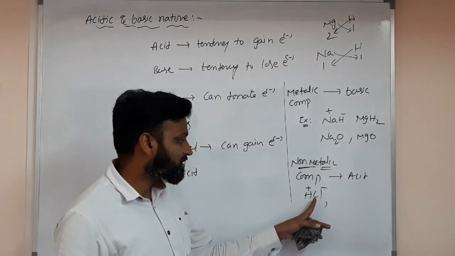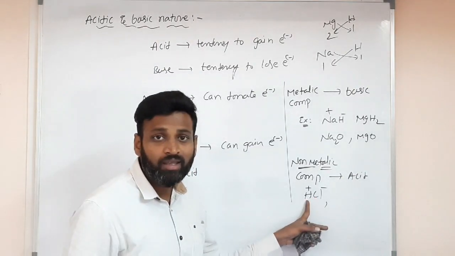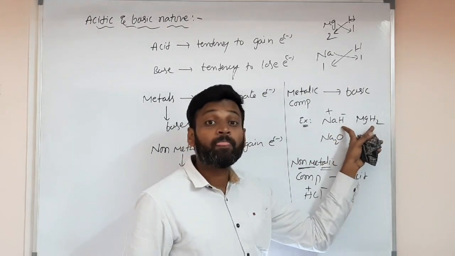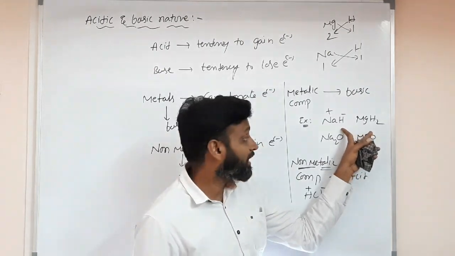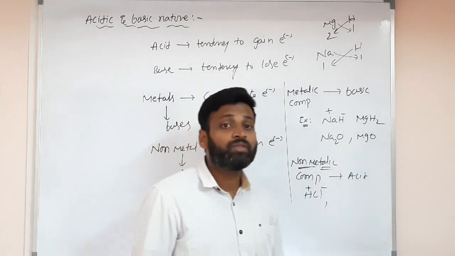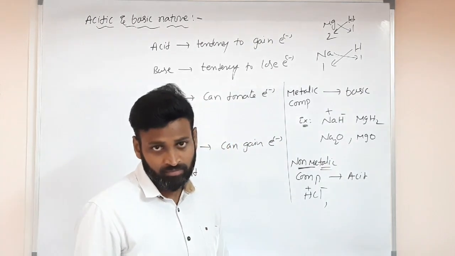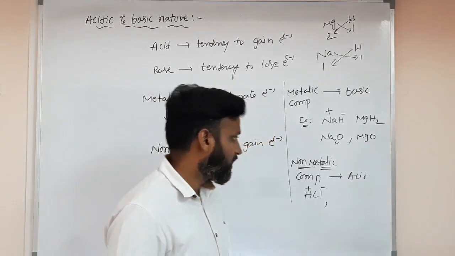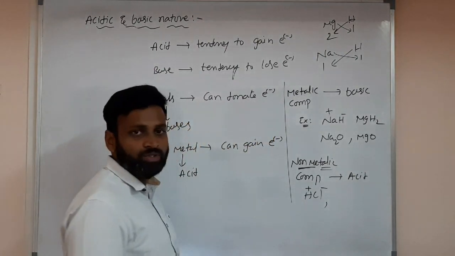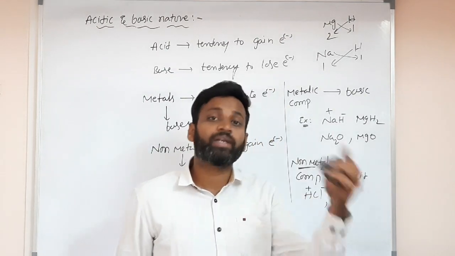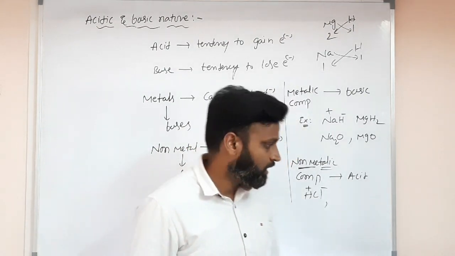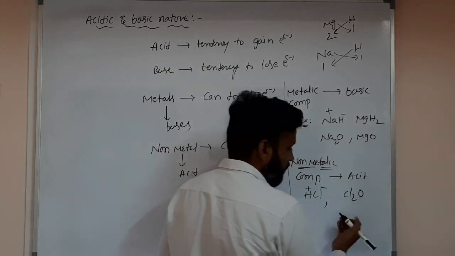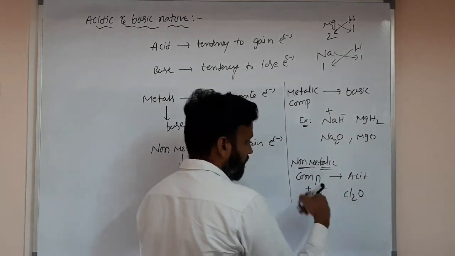We can't call this a hydride. Why? Hydrogen is not negative. Why do we call the other a hydride? Because that hydrogen has a negative charge, and whichever has a negative charge, we call as ide. With oxygen like sulfate, we call differently, that is different. Whichever has a negative charge, we call as ide or ate. Understanding? So these HCl or, as I said in the previous class, Cl2O, these all have non-metals.